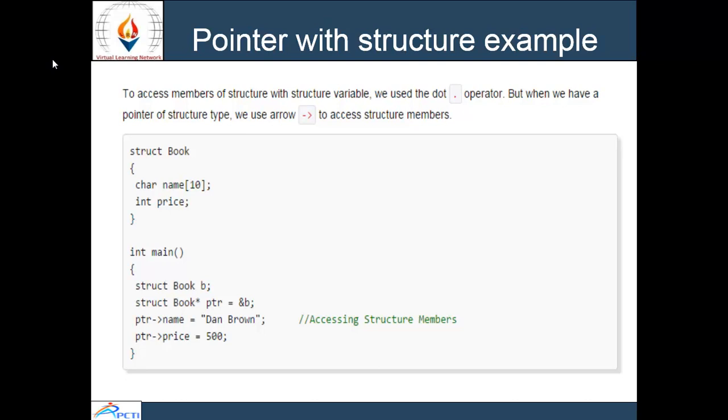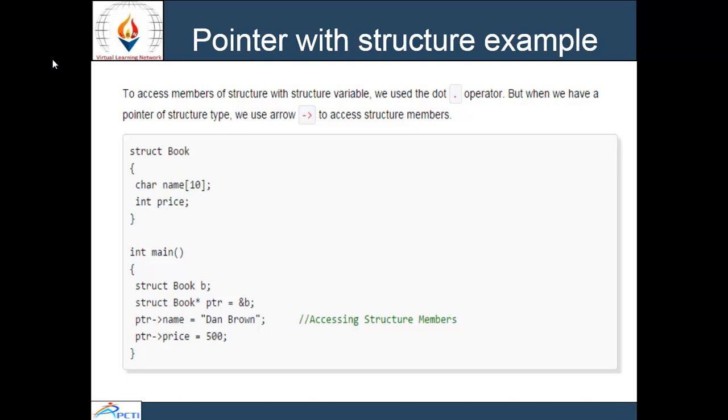For example, I have declared struct book. Book is a structure with two members, char name of size 10 and int price. Then in the main program, struct book b, and struct book star ptr is the pointer of struct type holding the address of the structure, ampersand b.